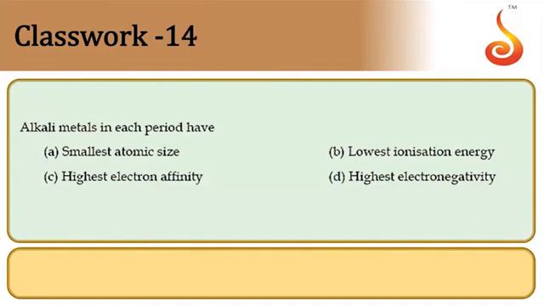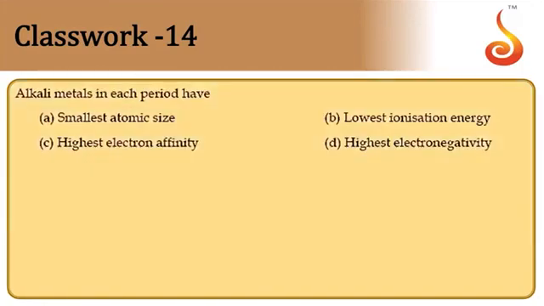Next. Alkali metals in each period have the lowest ionization potential, because across the period IP values are increasing. Therefore they have the least ionization potential values. So the answer is option B.